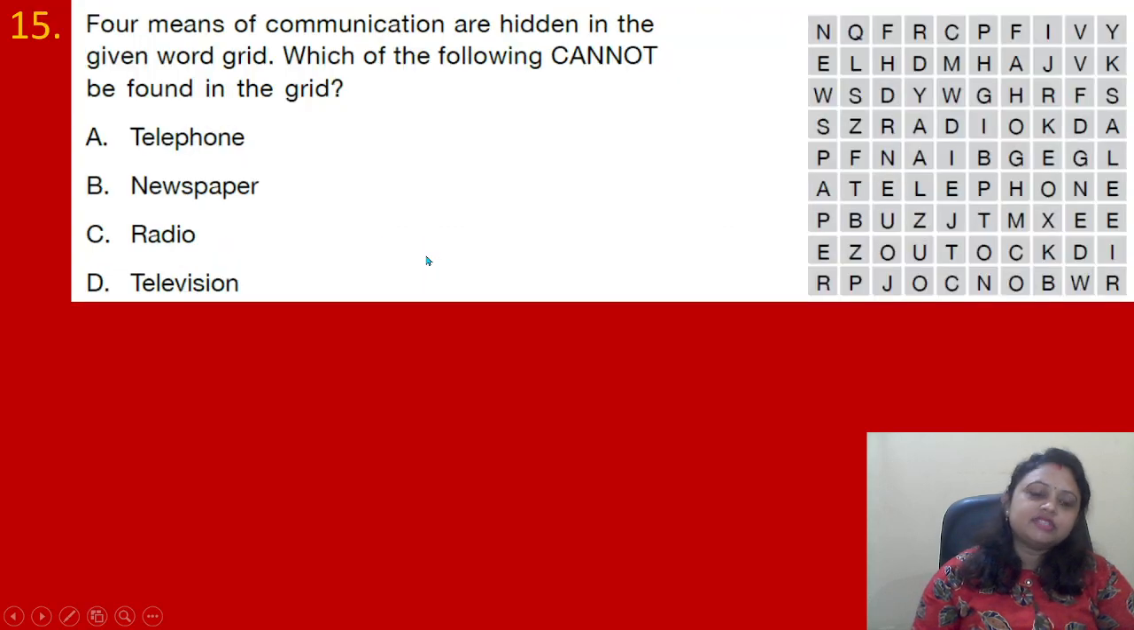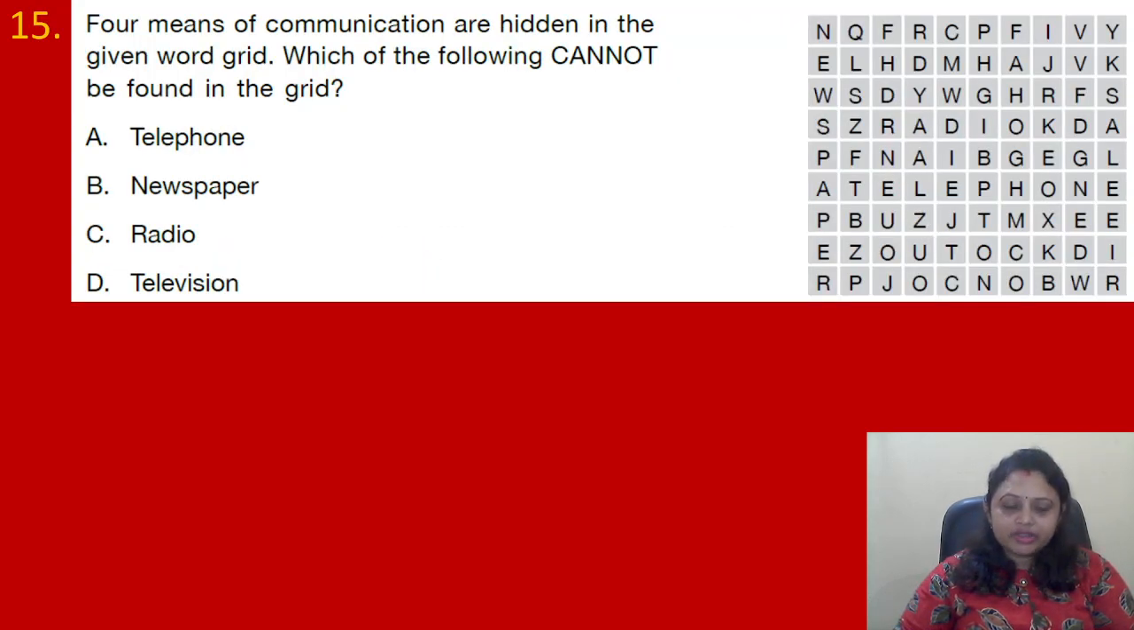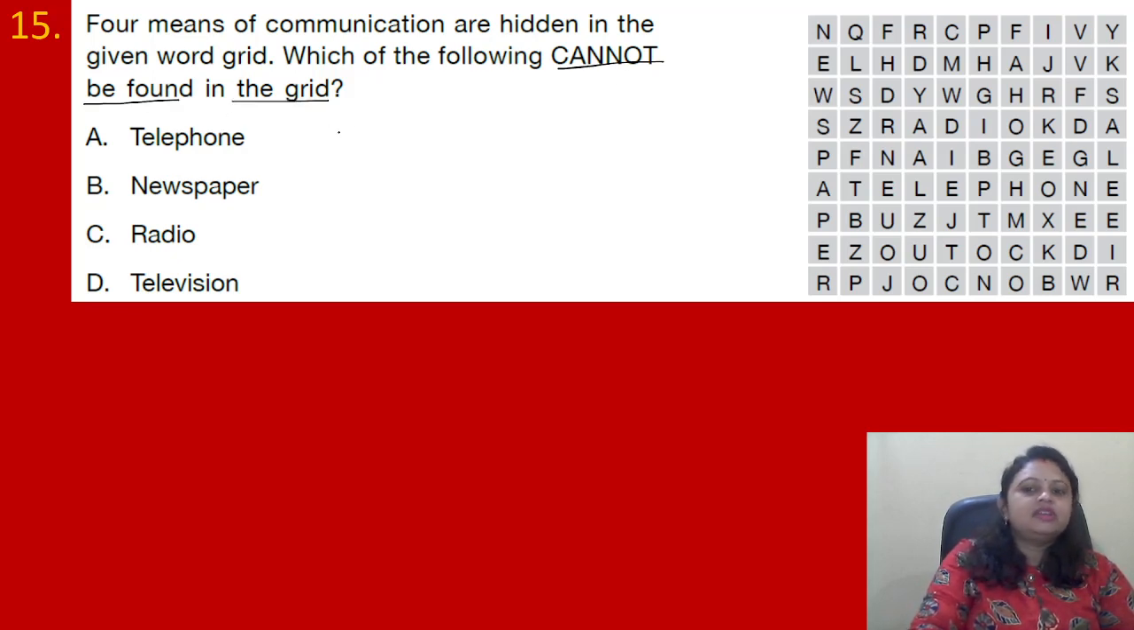Coming to the next question. Four means of communication are hidden in the given word grid. Which of the following cannot be found in the grid? Option A, telephone, B, newspaper, C, radio, D, television. So we have to find out which of the following cannot be found in the grid. So first one is telephone. Telephone, yes, telephone is here. We can find it.